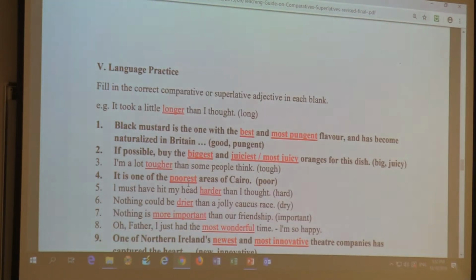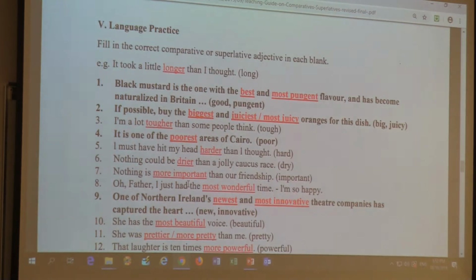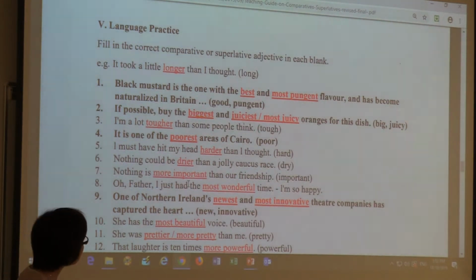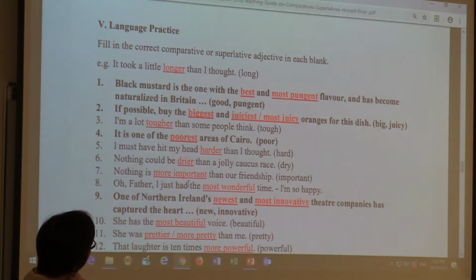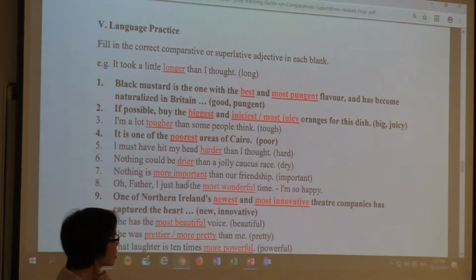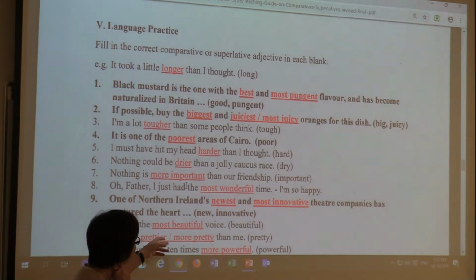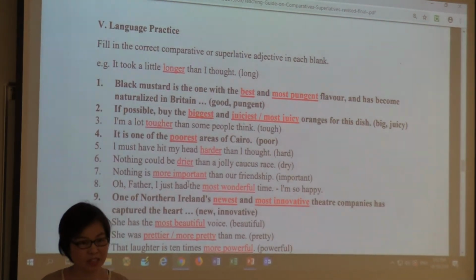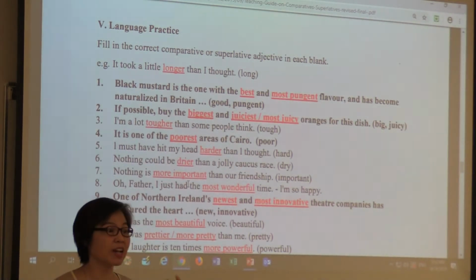Okay, language practice now. Fill in the correct comparative or superlative adjective in each blank. Again, these lines can be taken from the corpus. She has the most beautiful voice. So more language, after the problem solving stage, you can have this controlled language practice.